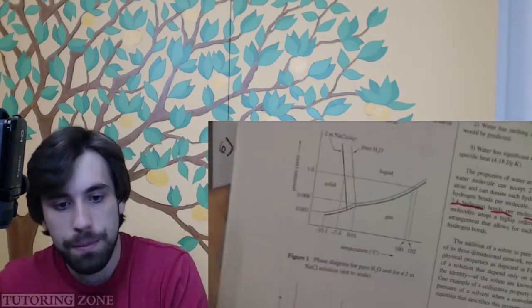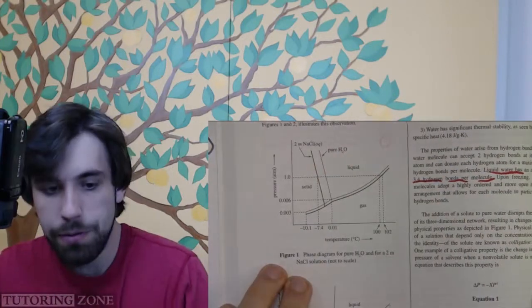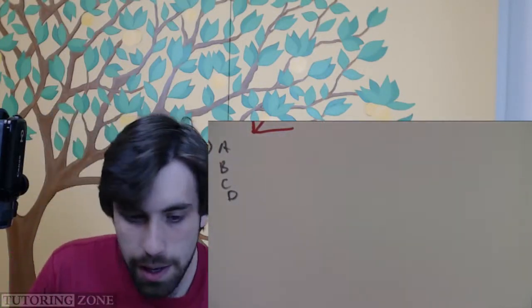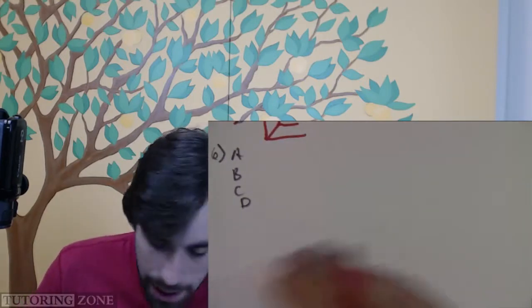So if we look at figure 1, first, let's figure out what we're dealing with. Figure 1 talks about 2 molal NaCl.